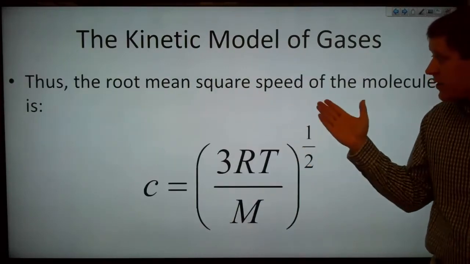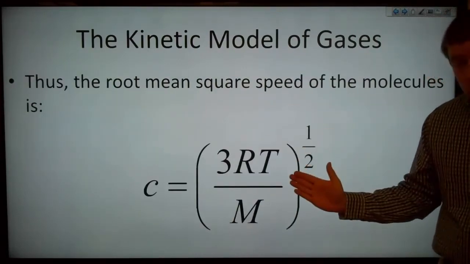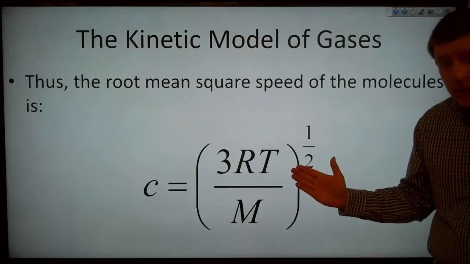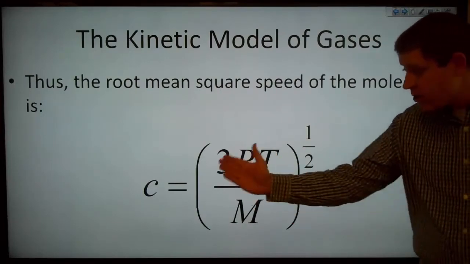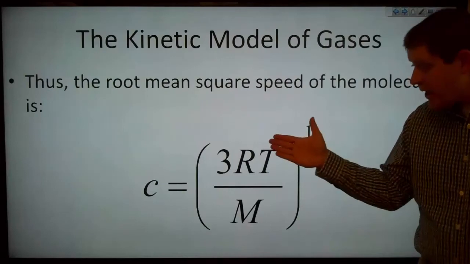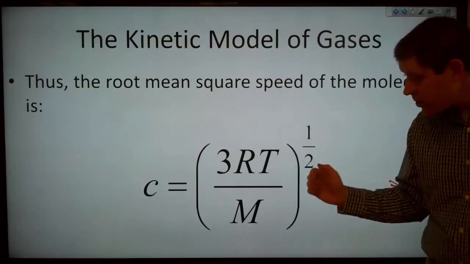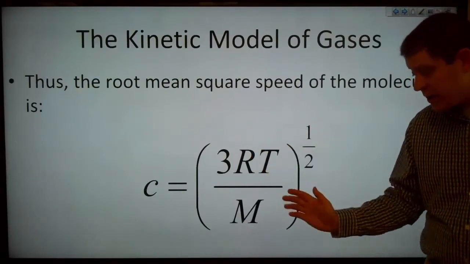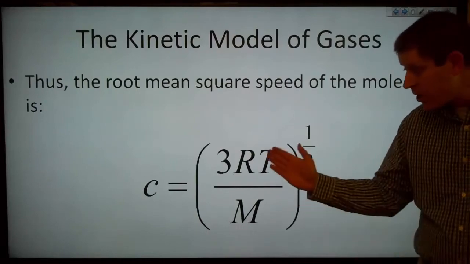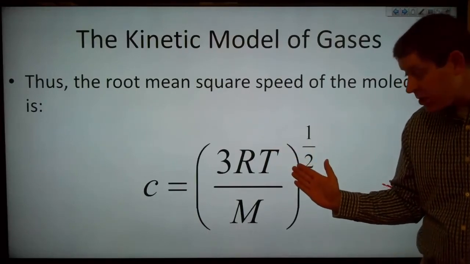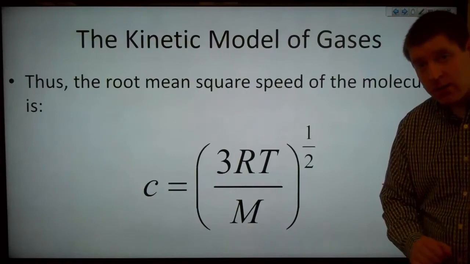And that means that we can basically rearrange that last formula to give us this. So the root mean square speed of our molecules c is equal to the square root of 3RT over M. So 3 times R times the temperature divided by the molar mass of our molecules.